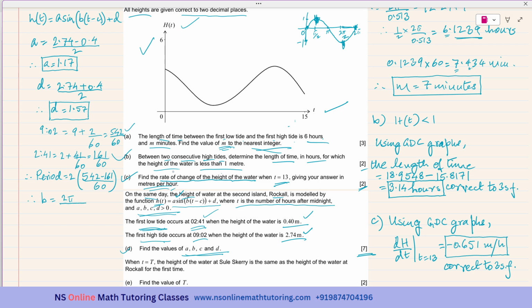So I can just cancel these two, and I can write this as, I'm becoming lazy, I'm not doing the subtraction, let the calculator do the subtraction. So it will be 2 pi over 542 minus 161 over 30. Okay. So let us get the value of B.